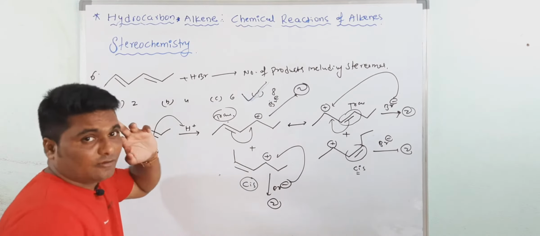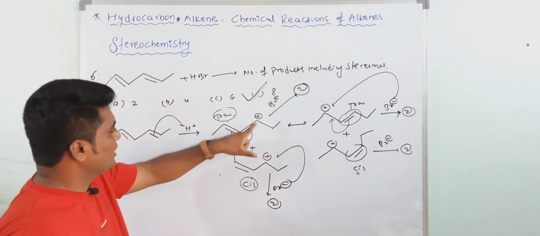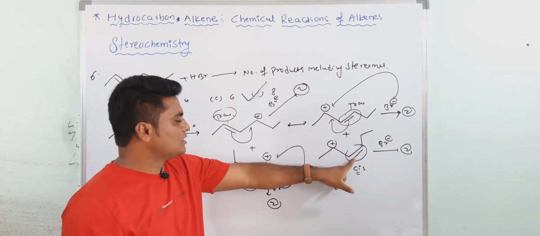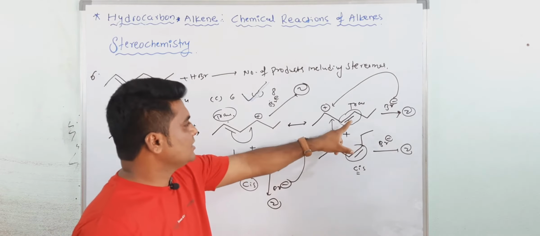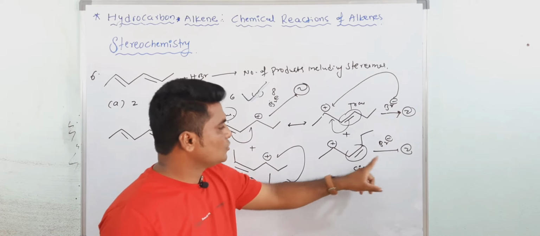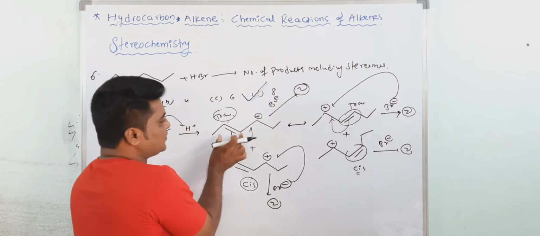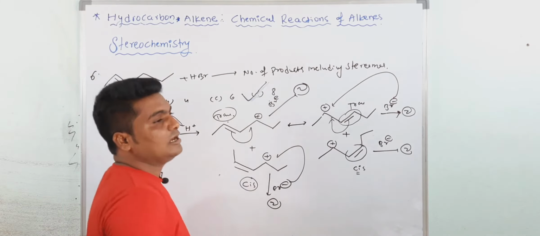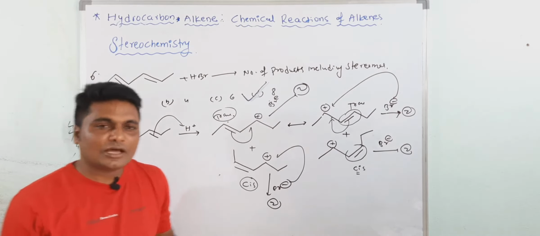Once again I am telling you, these pi bonds undergo resonance. First you will get the carbocation. When it undergoes resonance, you will get a cis pi bond and a trans pi bond. When it is trans, you will get two isomers: Br above the plane and below the plane. When it is cis, again above the plane and below the plane. Again, when it undergoes resonance, this pi bond may be trans or Z. Trans 2 and Z 2. Total 8 isomers you are getting. Understood, all of you?